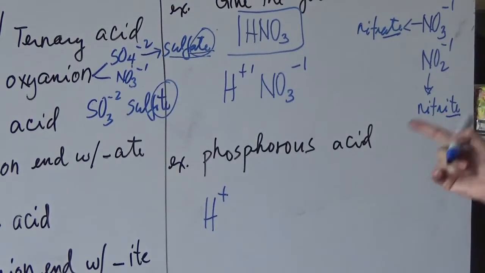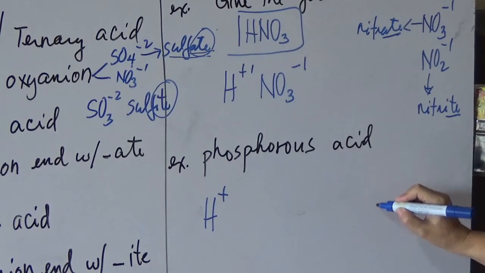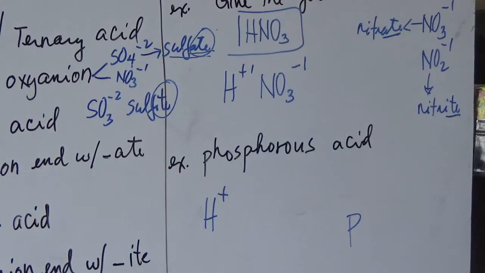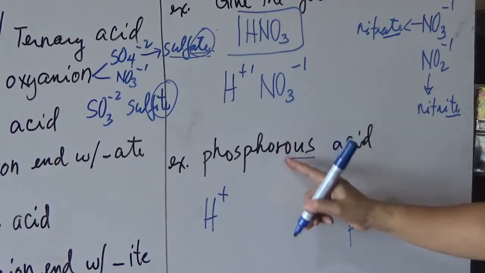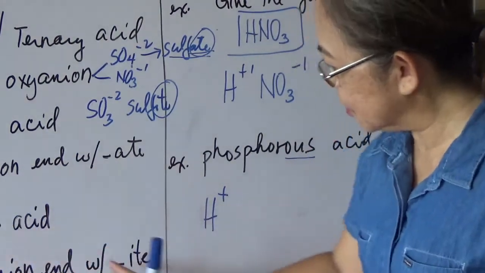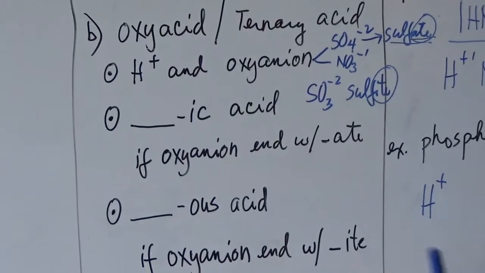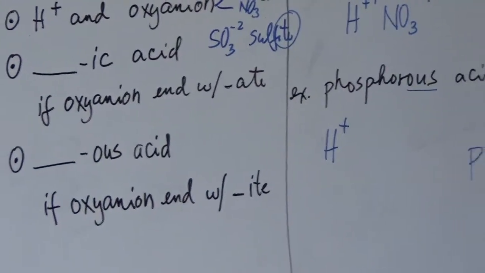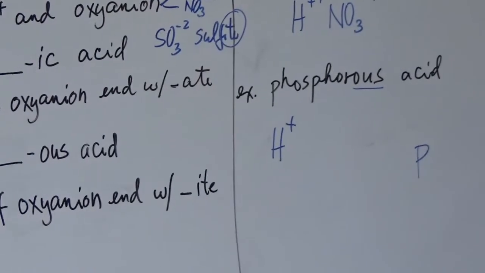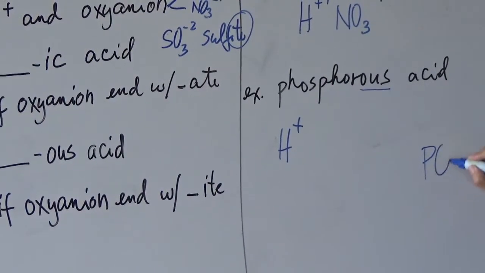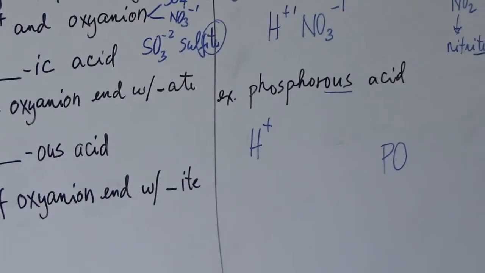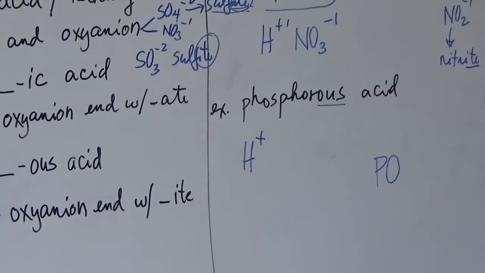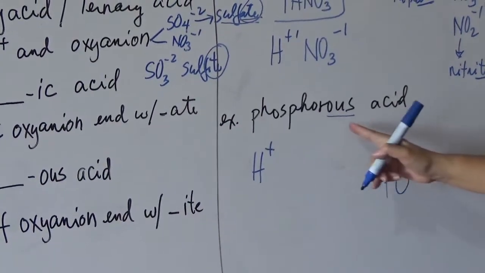So you have to look for the oxy anion of phosphorus that is combined with oxygen. And the oxy anion will end with "ite" because it is "ous." Take note, if it is "ous," the oxy anion will end with "ite." So check on your list of anions, what are the oxy anions. It's a combination of phosphorus and oxygen. So, two. You have the phosphate and the phosphite. So, of course, that will be the phosphite because it ends with "ous."